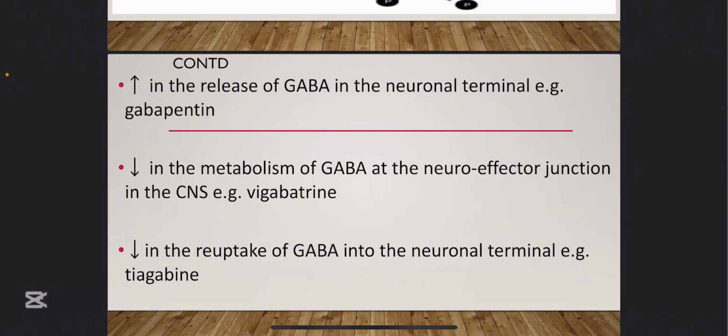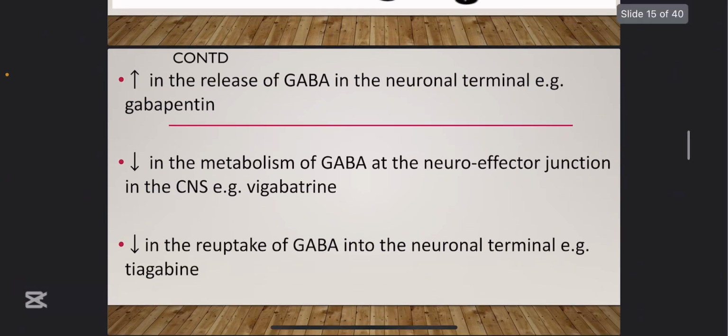The third mechanism of action, still on how to increase inhibitory neurotransmitter, is drugs that decrease the metabolism of GABA. When GABA is found in the junction after it has been released, where it is acting for some time, within some time it will be broken down.